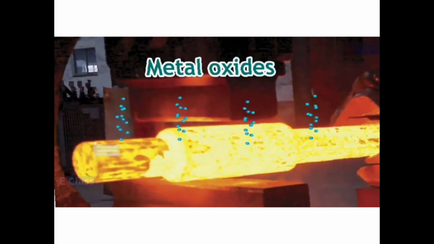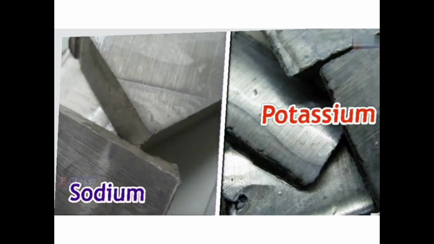Generally, metals combine with oxygen on heating in air and form the metal oxide. But if you observe group 1A elements like sodium and potassium, they are very reactive. They are highly reactive. Sodium metal combines with oxygen in the air even at room temperature, so there is no need for heat. It combines with oxygen to form sodium oxide.